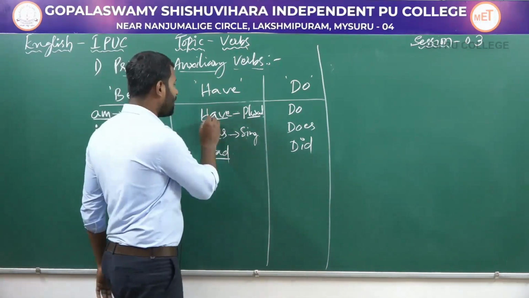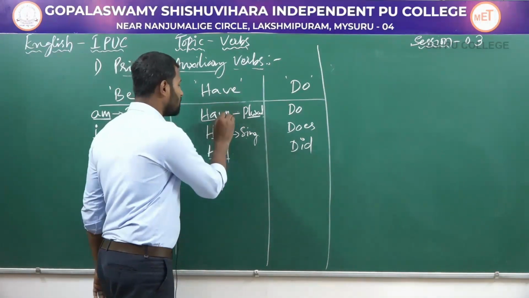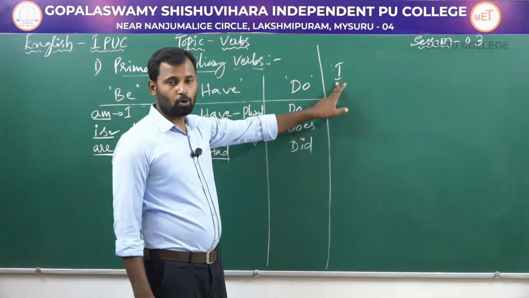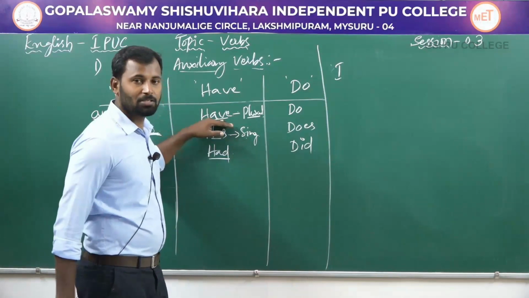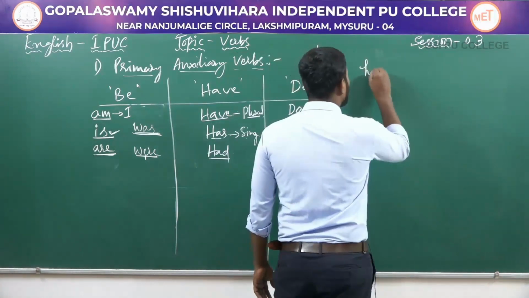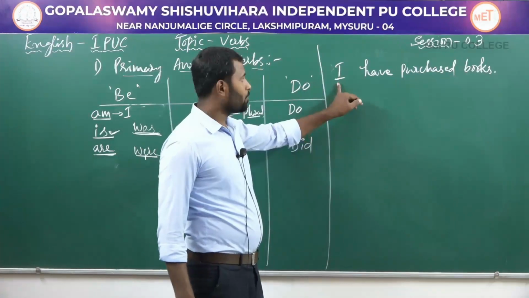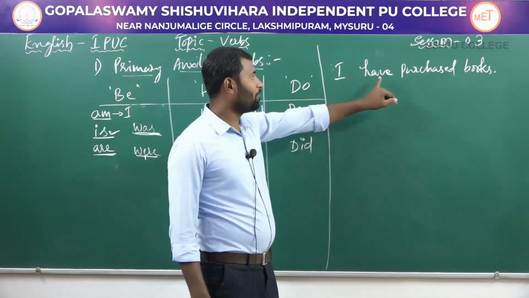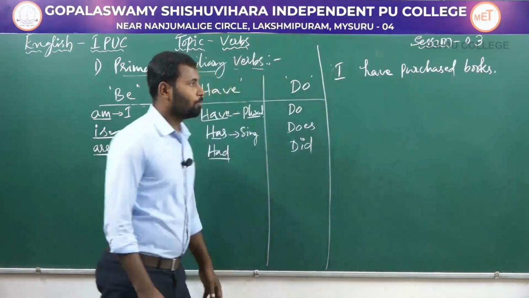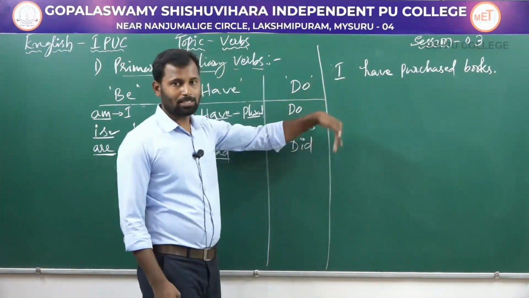I have told you that have is used with plural subjects, but there is an exception for the usage of this have along with I. So we know that I is a singular pronoun, but here have is used with this I, which is a singular subject. So I have purchased books. So here I is a singular pronoun, but along with I, have is used because, as I have already told you, there is an exception for this auxiliary verb. It can be used along with I and other plural subjects.